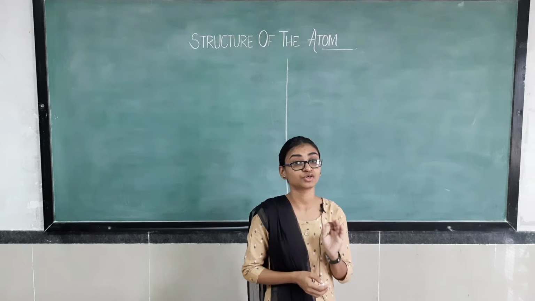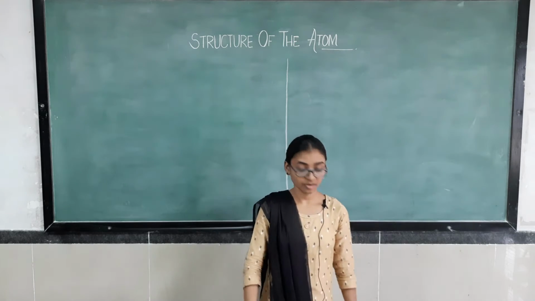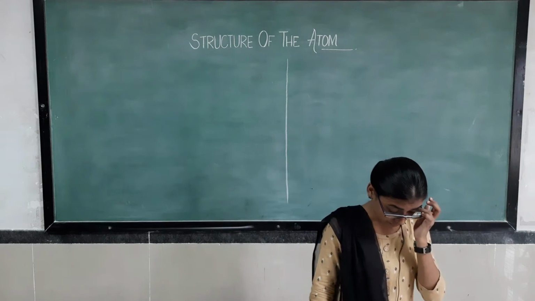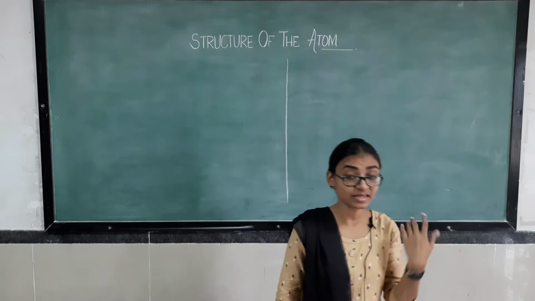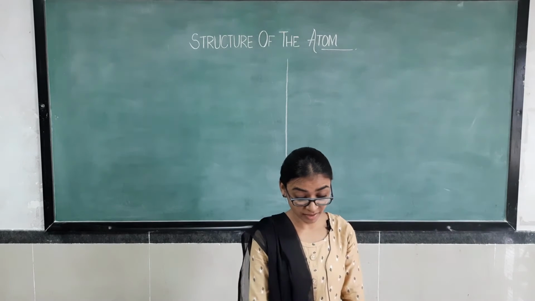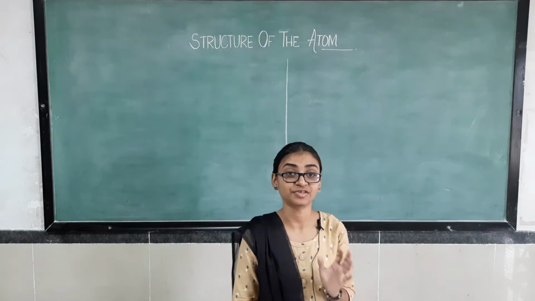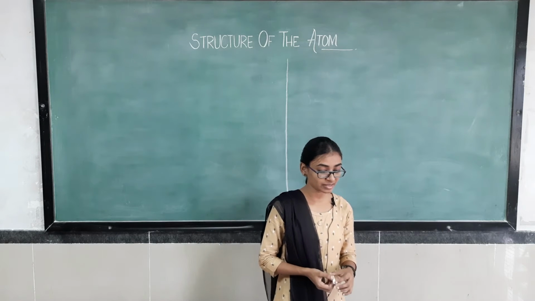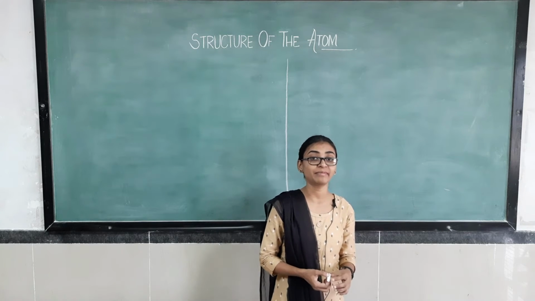Basically, what is the structure of that atom, right? This is the need why we are learning this chapter, Structure of Atom. The first topic given in your textbook is charged particles in matter.